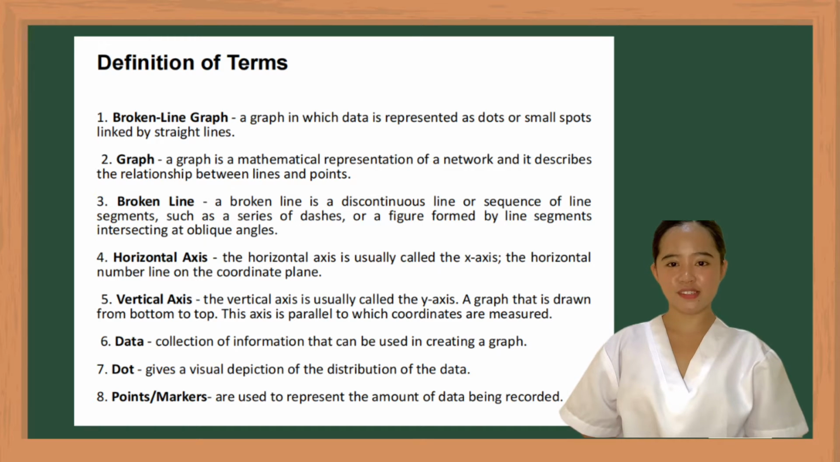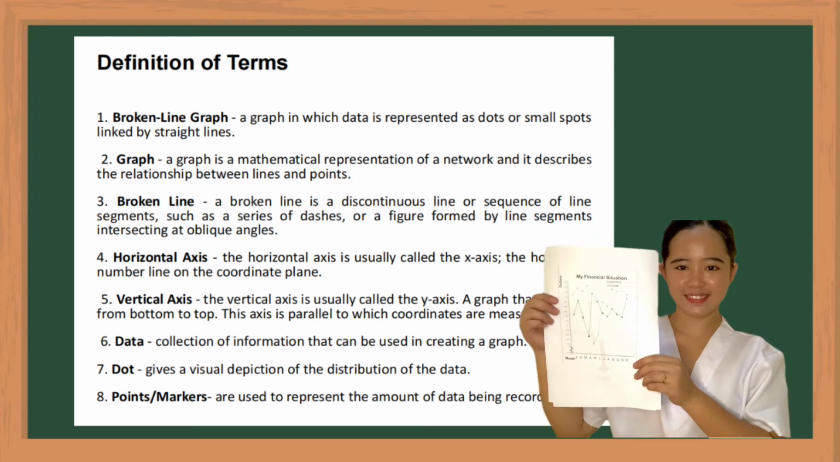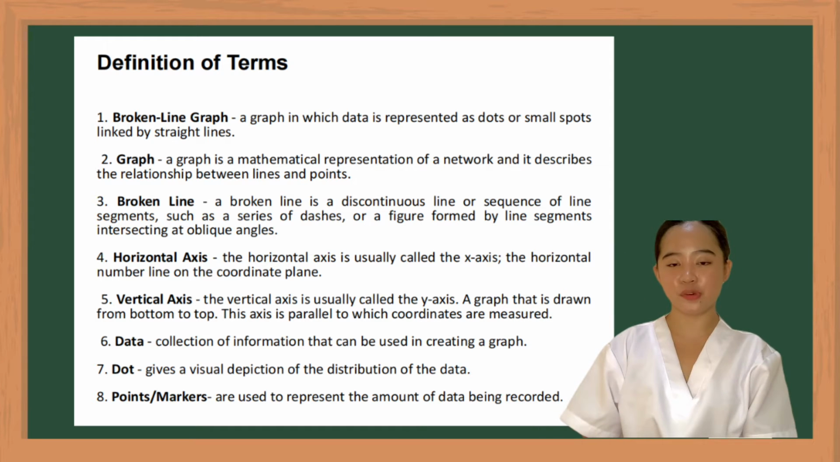Definition of terms. First, broken line graph. A graph in which data is represented as dots or small spots linked by straight lines, in which the data recorded are represented by points that are then connected to one another by segments to form a broken line. It is used to illustrate a phenomenon that evolves over time.